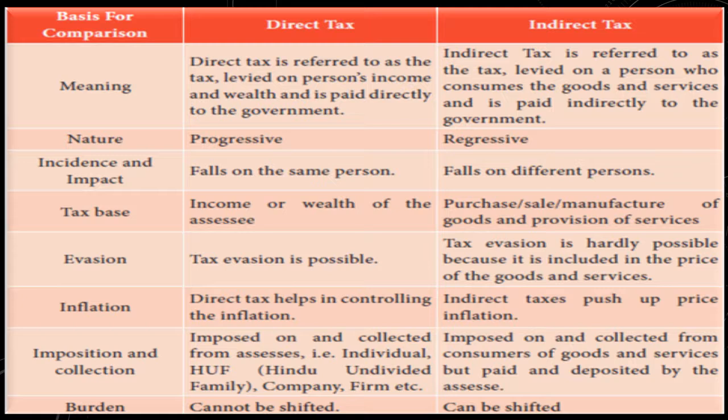Imposed on and collected from the assessee, that is individual, HUF, that is Hindu undivided family, company, firm, etc. Indirect tax is imposed on and collected from consumers of goods and services but paid and deposited by the assessee. And last one, the burden: it cannot be shifted, it can be shifted.